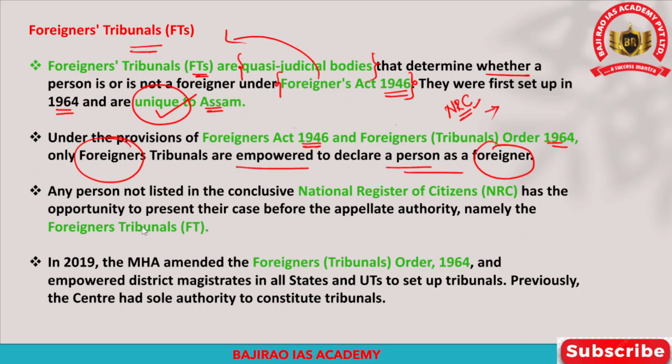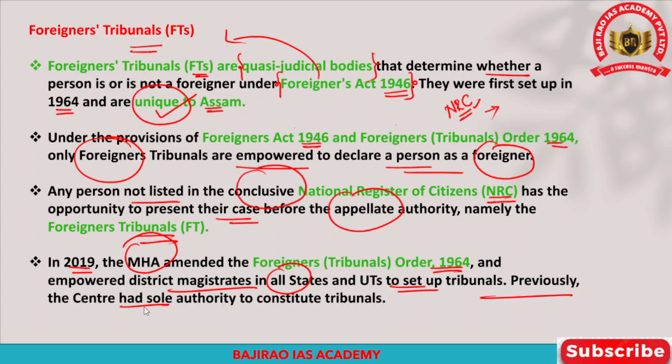Any person who is not listed in the conclusive National Register of Citizens has the opportunity to present the case before the appellate authority, namely the foreigner tribunals. And in 2019, the Ministry of Home Affairs amended the Foreigners Tribunals Order 1964, and it also empowered the district magistrates in all states and union territories to set up tribunals.